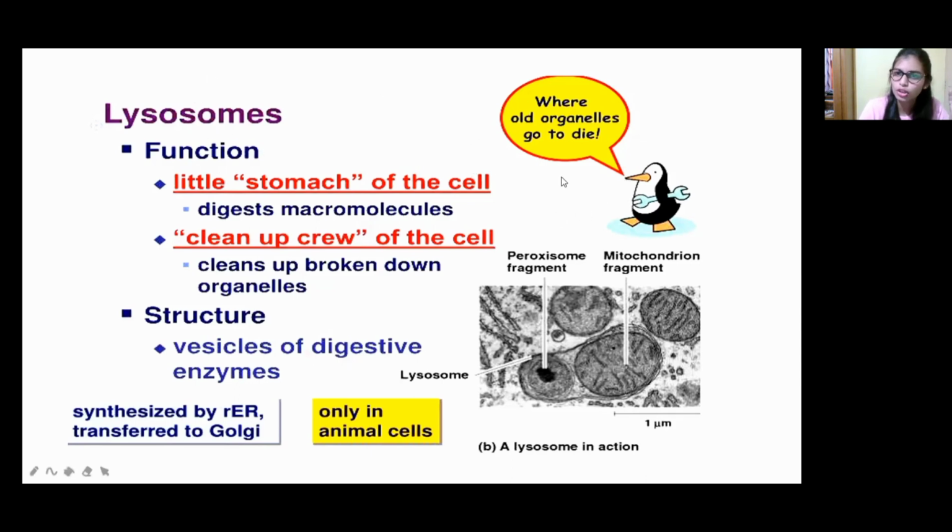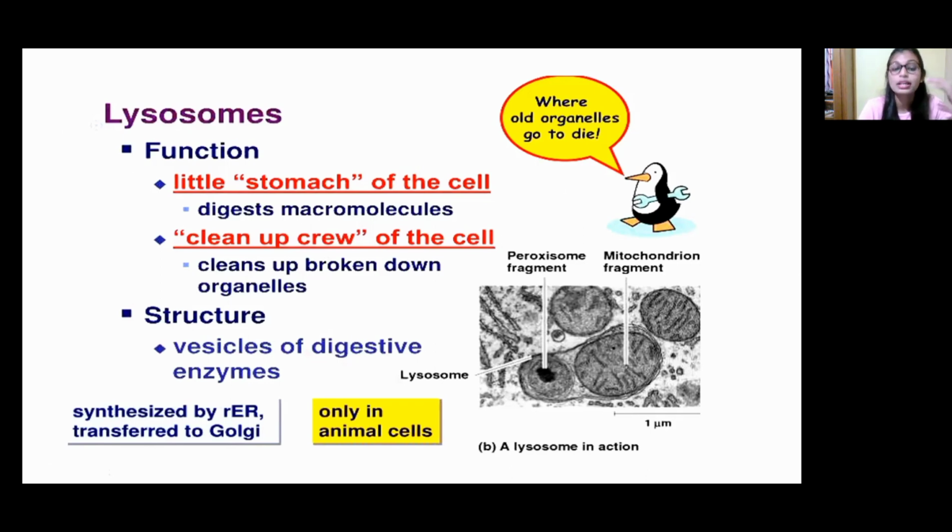Where do old organelles go and die? They go and die in the lysosomes. It acts as a clean-up crew, cleaning the cell, because wherever non-functioning organelles are there, the lysosomes go to that part, digest it, and remove it from our body. When it comes to structure, they are vesicles of digestive enzymes. So how does it break down? It uses some digestive enzymes to help.